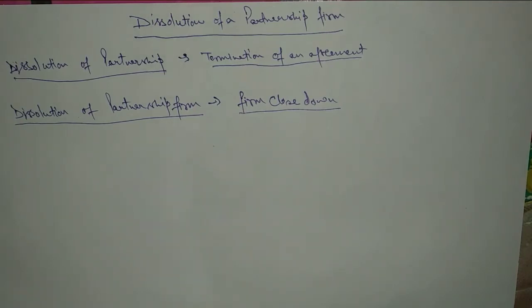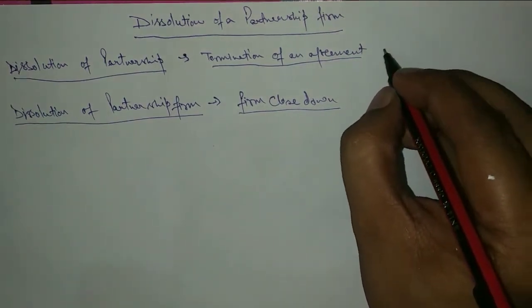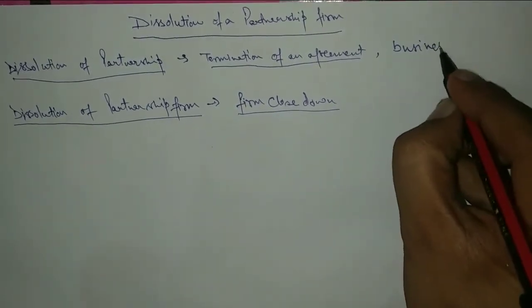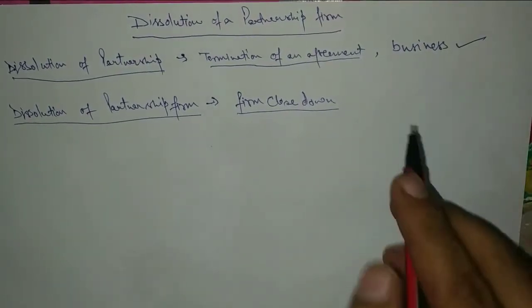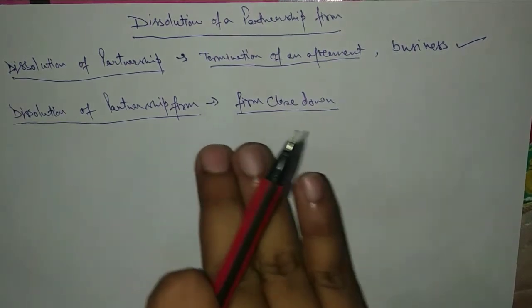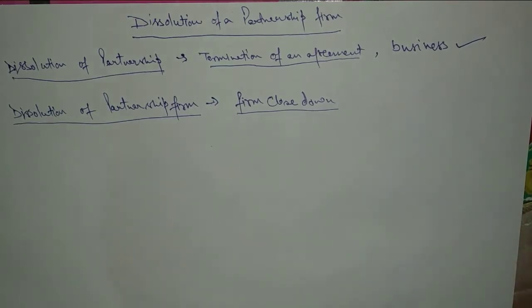In case of dissolution of partnership, the business will go on, but in dissolution of partnership firm, the firm will close down and the business will get closed.